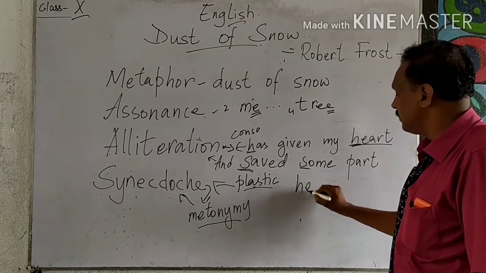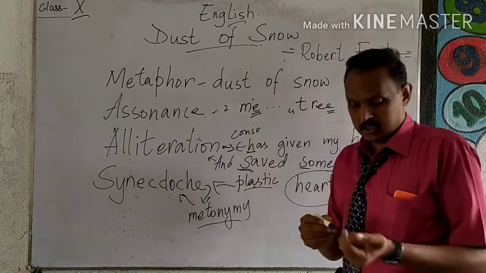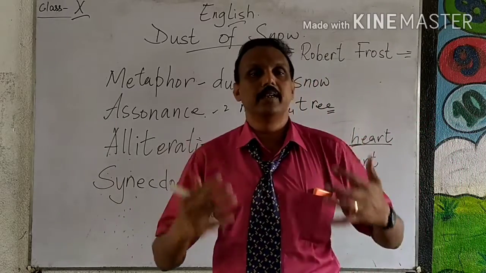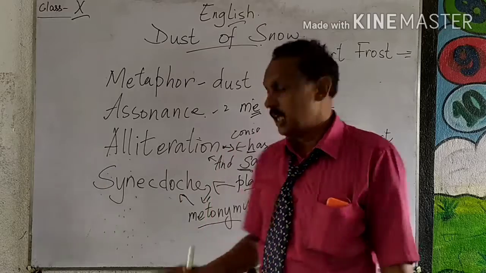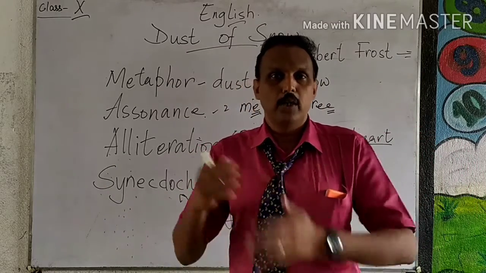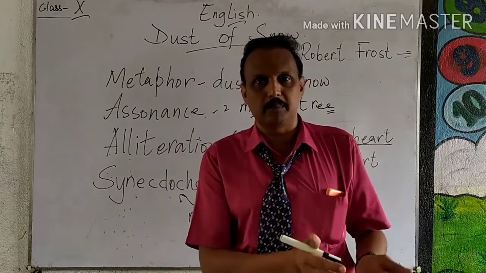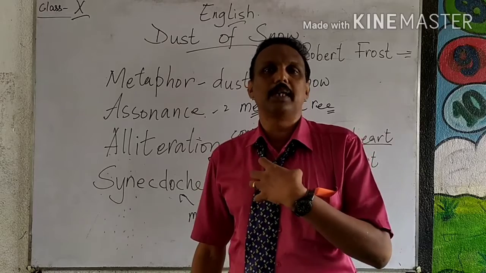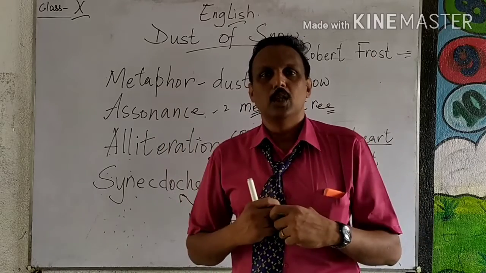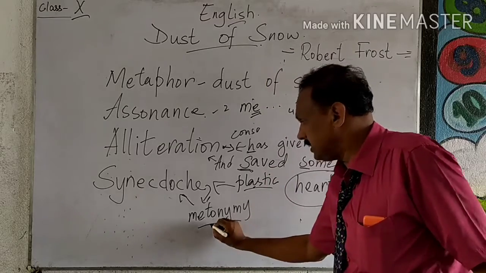In your poem, you have this word "heart." You all know heart, eye, ear. It is a part of the body. Here, heart means what? All the changes take place in our heart. When you love somebody, when you hate somebody, when you like or dislike something, everything takes place in the heart. Though they are mentioning the heart, it is about the whole body, and that is the metonymy that we are talking about here.